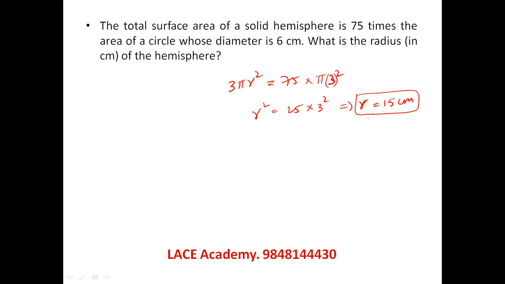The only thing you need to know is that the total surface area of a hemisphere is 2 pi r square plus pi r square, which is 3 pi r square. Let's see what is given next.